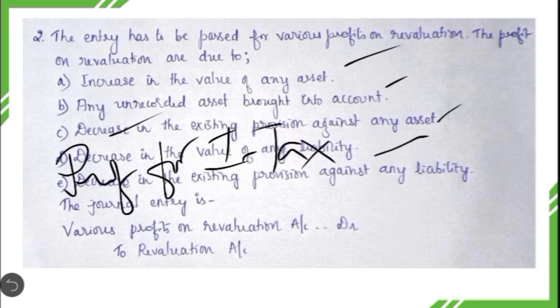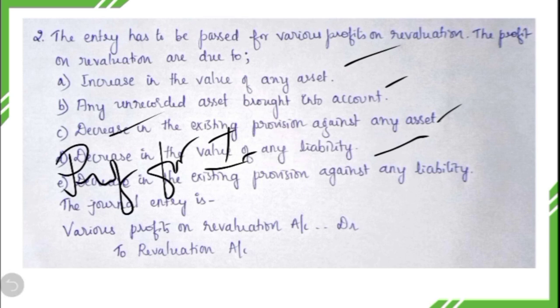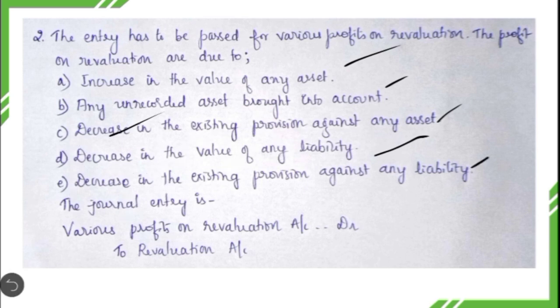Okay, before the revaluation they had maintained this provision for income tax to the extent of 20,000. Okay, but at the time of revaluation they have come to know that the liability with regard to payment of income tax may not be 20,000, it might come only to 15,000. So thereby they are decreasing the provision for income tax. So thereby the total liability of the firm will be decreased. Okay, so that is how decreasing the existing provision against any liability results in revaluation profit. Okay, so these are the different reasons which result in revaluation profits.